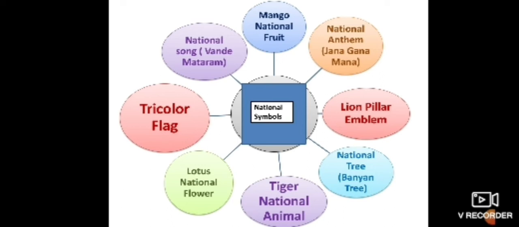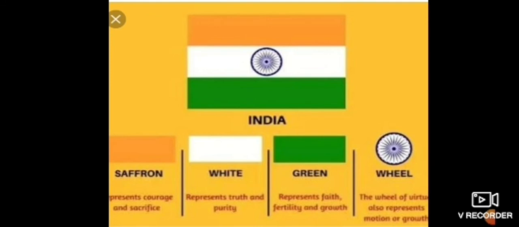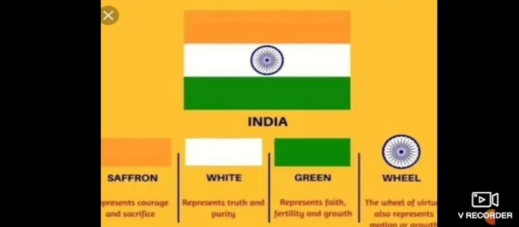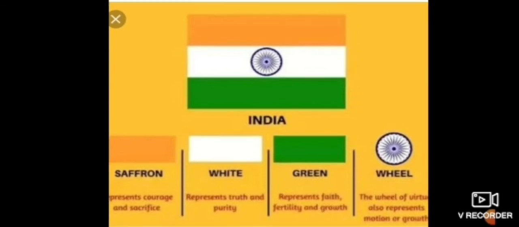Okay? Now students, do you know all these national symbols stand for some quality? For example, our national flag. Our national flag has 3 colors: saffron, white and green. The first color, saffron, represents courage and sacrifice. Second, white color represents truth and purity. And the third, green color represents faith, fertility and growth.